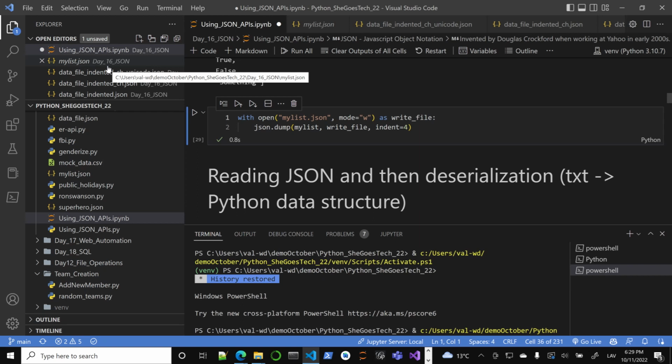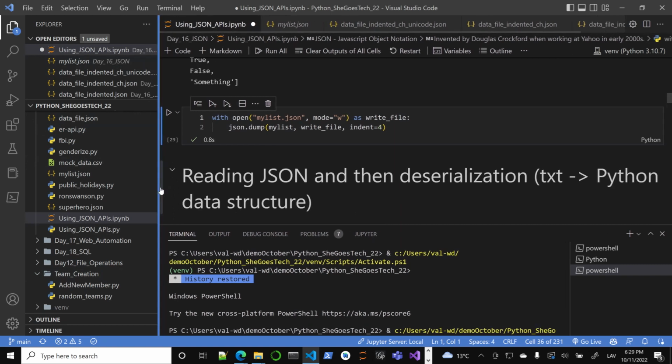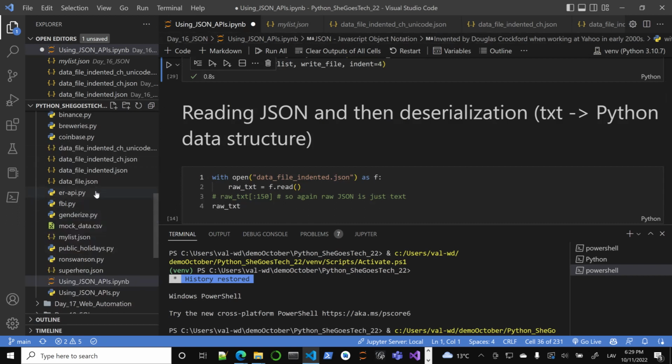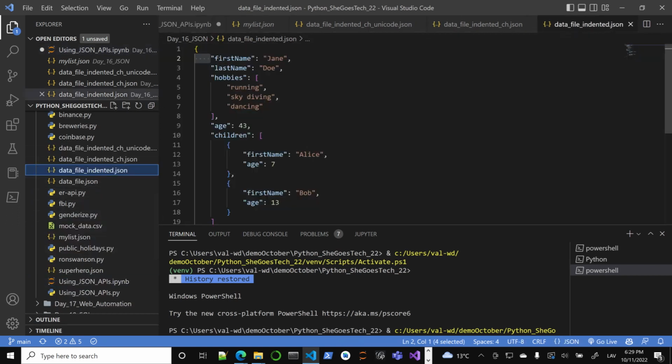Of course, they can be multi-level nested in JSON files. But now let's go the other way, right? We are going to deserialize. Basically, what this means is we're going to take this JSON file, which is basically a text file, and convert it into some Python data structure, right? So we have my data file indented. Let's see if I have it here. This one here, right? Okay, I'm going to open this one.